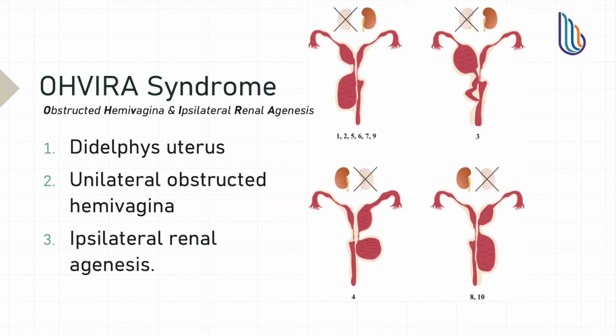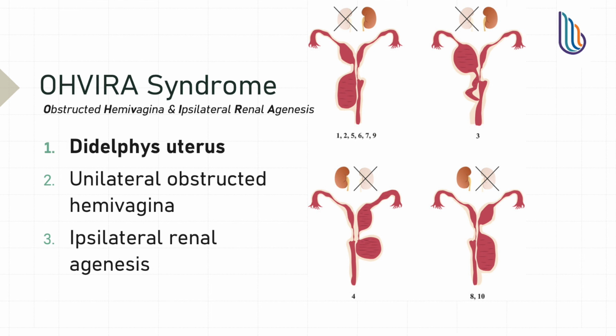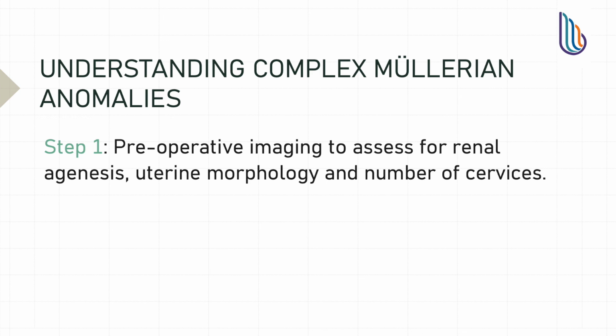To review, OHVIRA syndrome stands for obstructed hemivagina and ipsilateral renal agenesis. It presents with a didelphys uterus, unilateral obstructed hemivagina, and ipsilateral renal agenesis. When faced with complex Müllerian anomalies with unusual findings, our first step consists of uterine and renal imaging, assessing for agenesis, uterine morphology, and number of cervices.